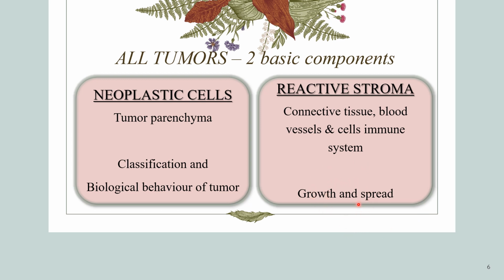Now, over here you need to understand that the ratio of neoplastic cells to stroma will vary in different tumors. For example, in some tumors the connective tissue component will be very scant and these tumors will be very soft and fleshy, whereas in others there will be abundant connective tissue, abundant collagenous stroma, which will impart a desmoplastic reaction, and these tumors will be very stony hard and firm.